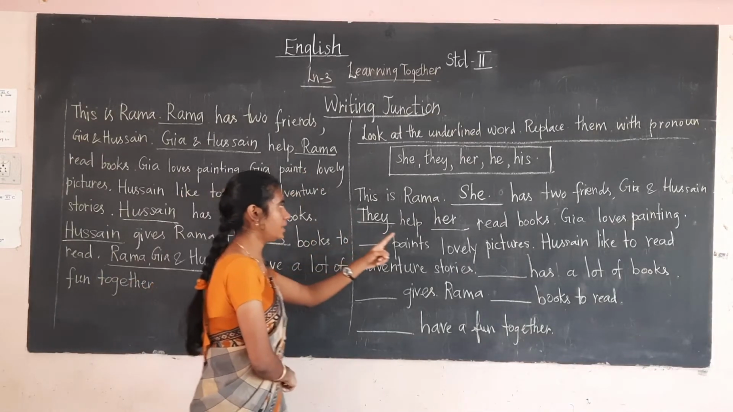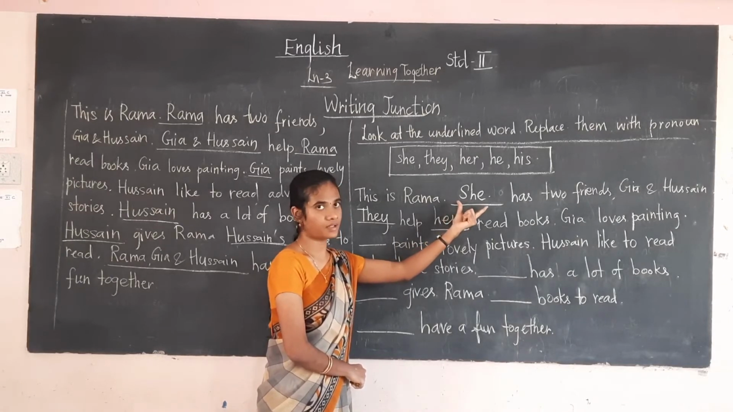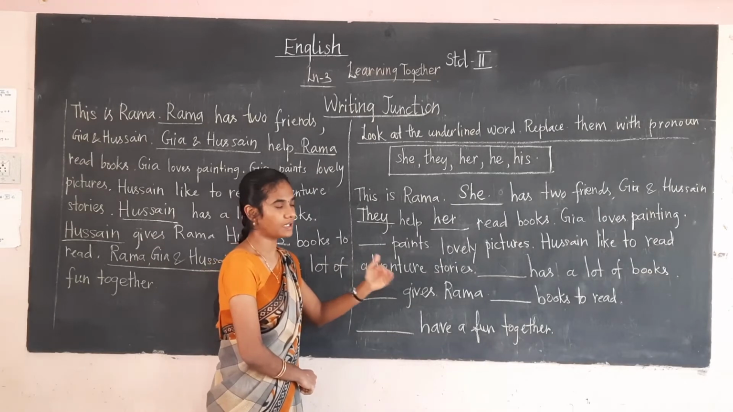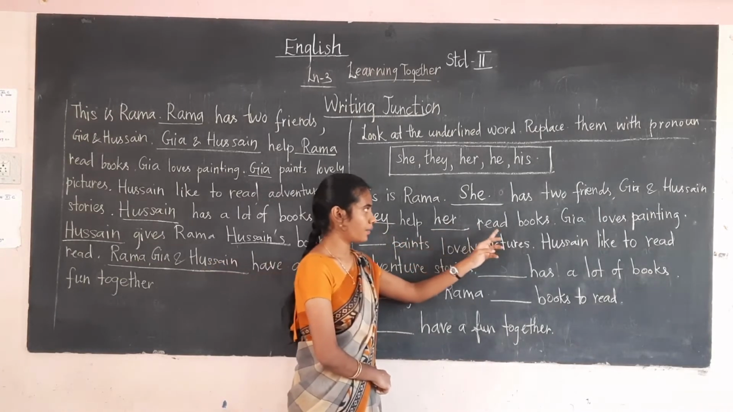For Rama we are putting her. Already we have put the pronoun she. Again we are repeating; if we are again repeating the same noun, we have to put her, okay? They help her read books.